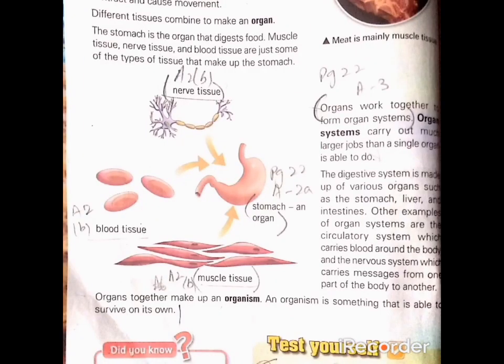After that, we will talk about the cell, tissue, and organ. The smallest unit of the body is the cell. Then when many cells combine together, they form tissue, and when tissues combine together, they form an organ. And when many organs combine together, they form an organ system. This is the chapter which we have completed in the month of July.